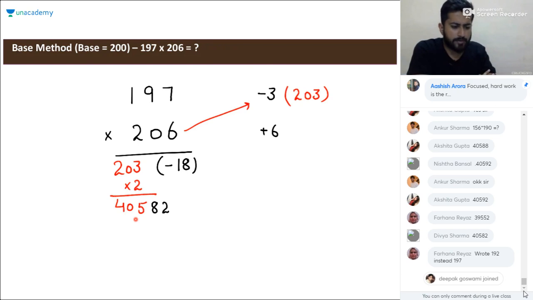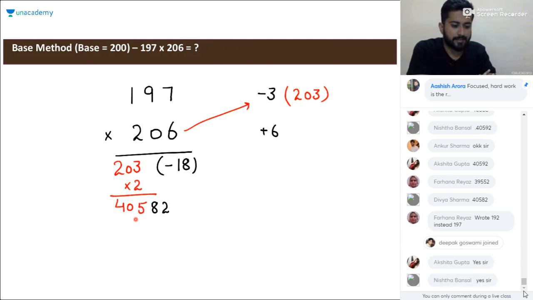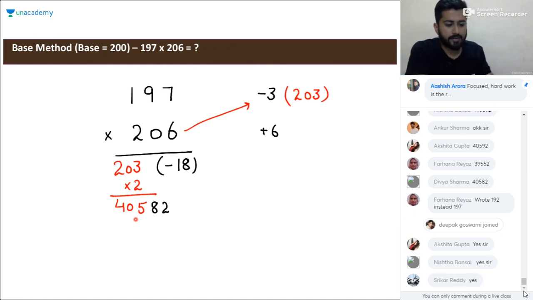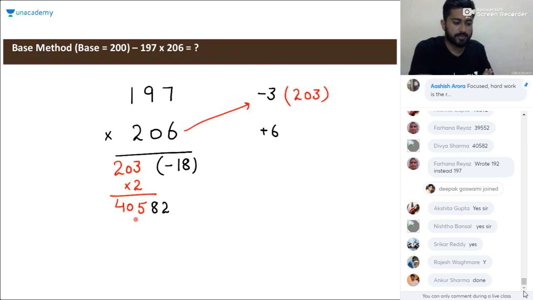No problem, Farhana. The main thing is to understand. Ankur, clear with the concepts? There should be no confusion left after this session.